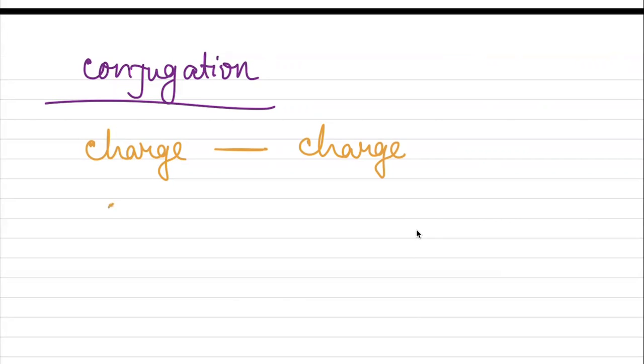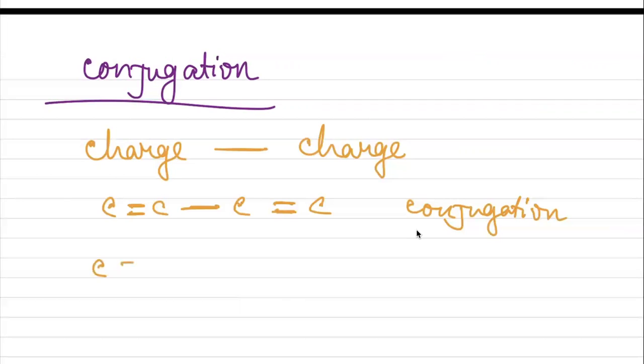When there is a carbon-carbon double bond, single bond, double bond, that is also conjugation. See, here is charge, single bond, double bond.